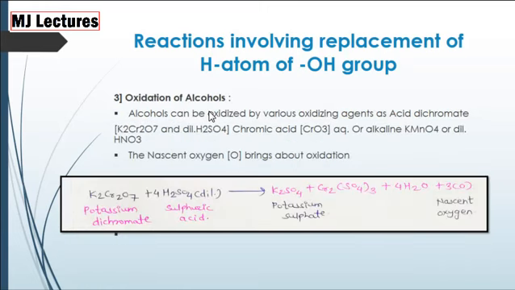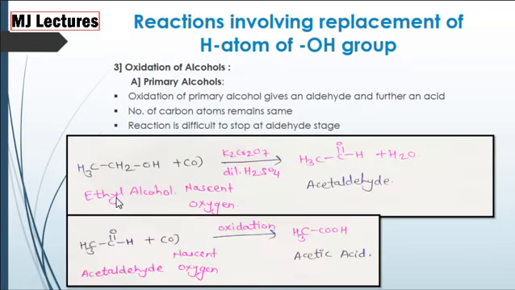Now oxidation of alcohols. Now when K2Cr2O7, that is potassium dichromate, is treated with sulfuric acid, we get potassium sulfate, H2O and nascent oxygen. This nascent oxygen is used for further oxidation reactions. Now let's study oxidation of alcohols.